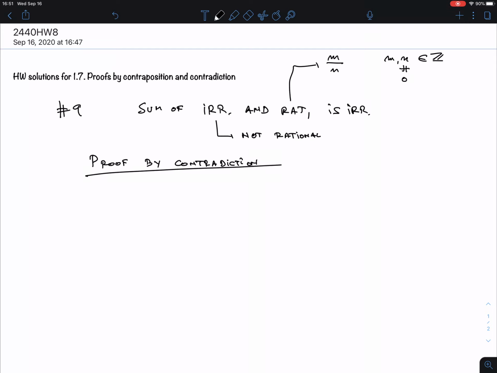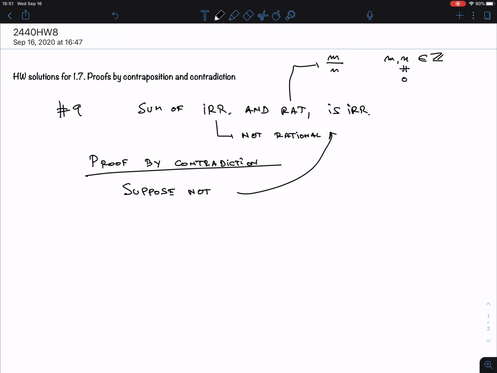A proof by contradiction is that you say this statement is not true. So suppose not, and when I say suppose not, I mean suppose that this is not true. And what I seek to do is, one way or the other, get something that is contradicting.